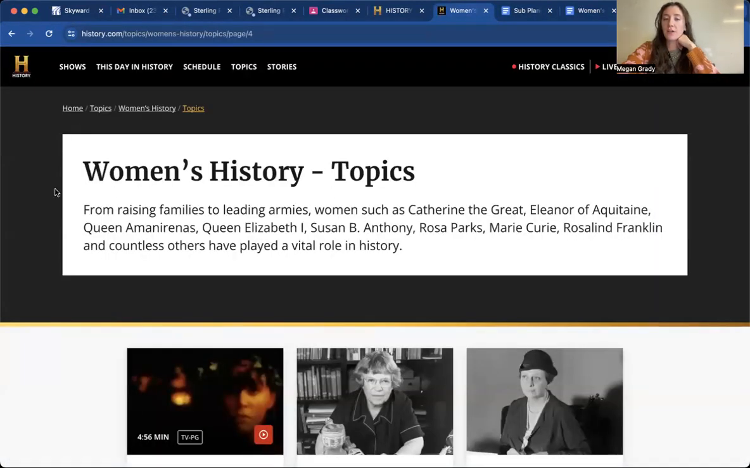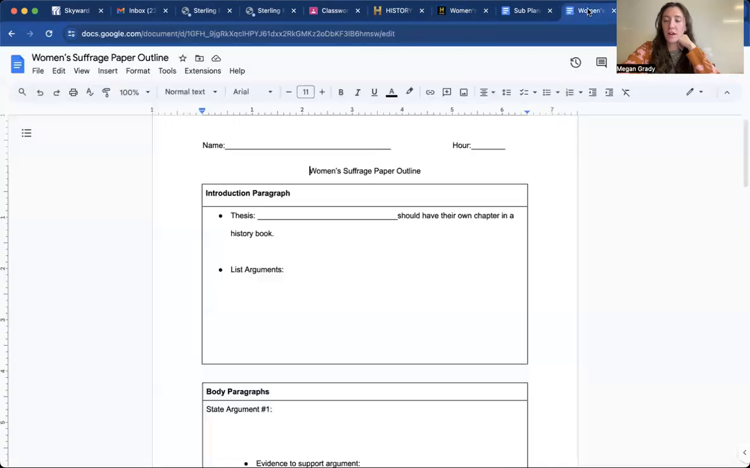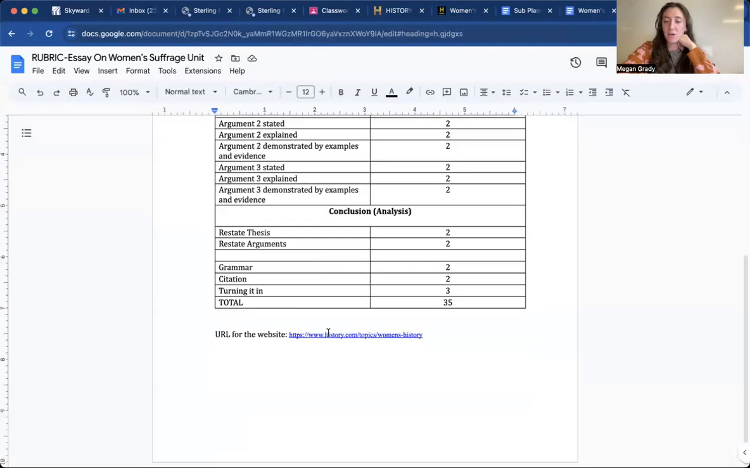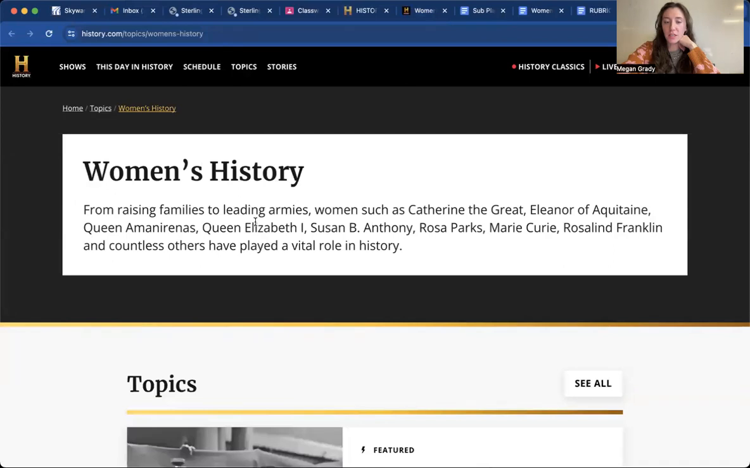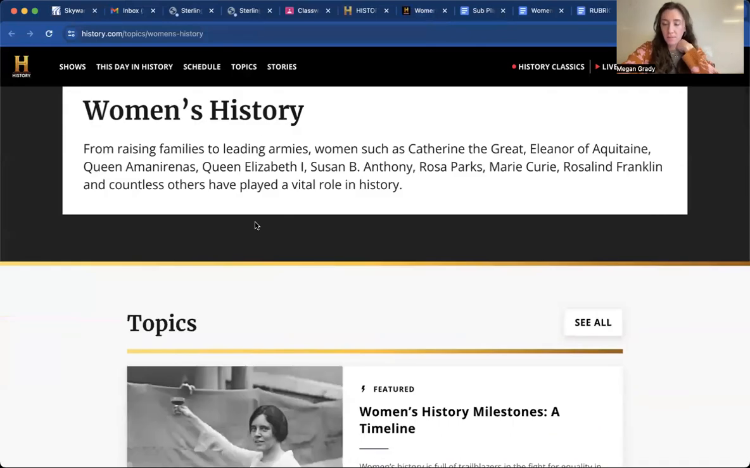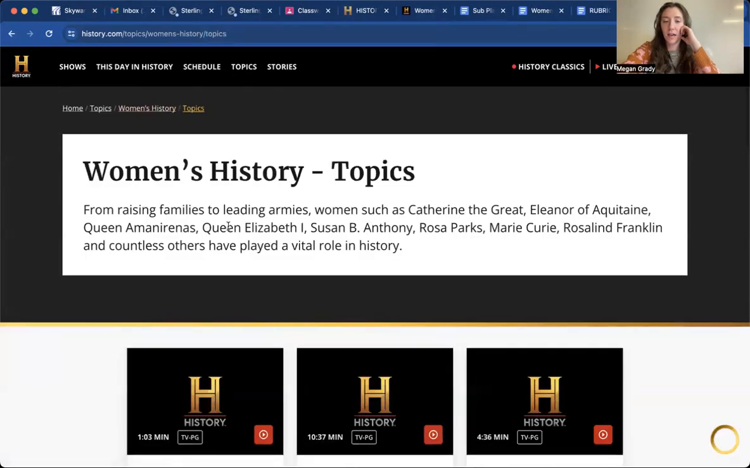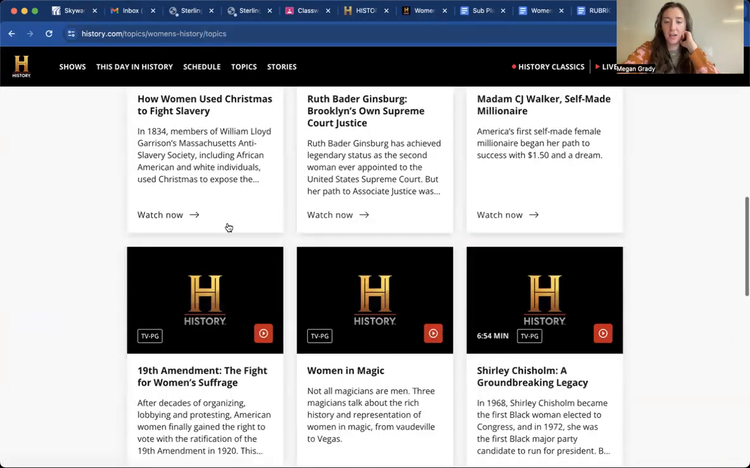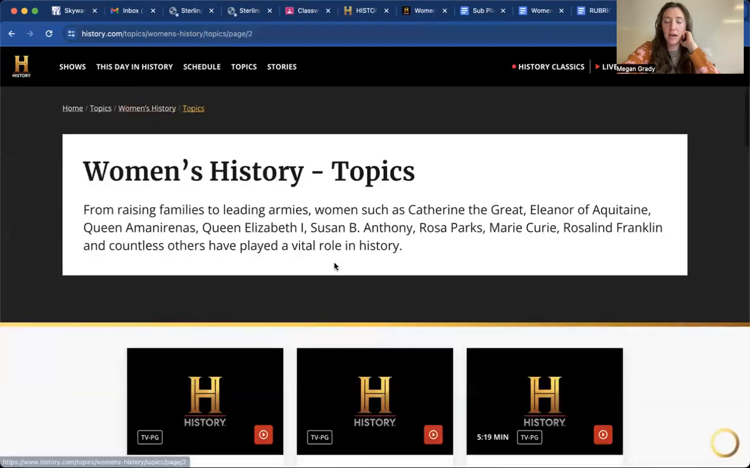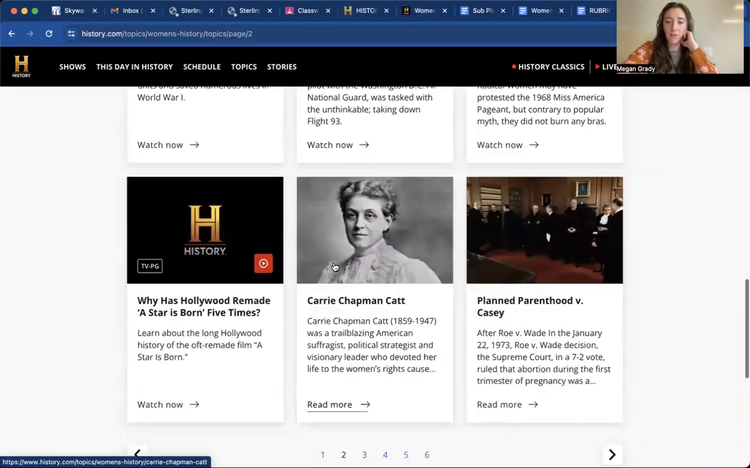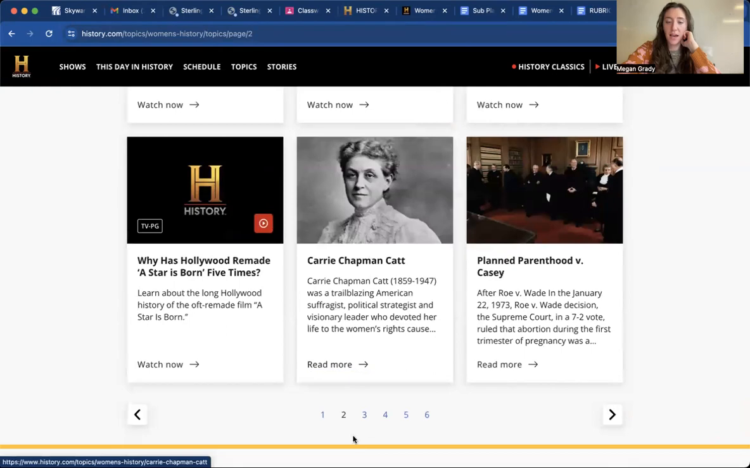Here's where you're going to find your source, right? I will have a link to this on Google Classroom. You can also find it down at the bottom of this rubric. You go here. It's a little tricky, okay? Because it used to be set up so that it just listed the different people on one page. But now you're going to go to topics, okay? See all. And you're going to go through the tabs here until you find Carrie Chapman Catt.